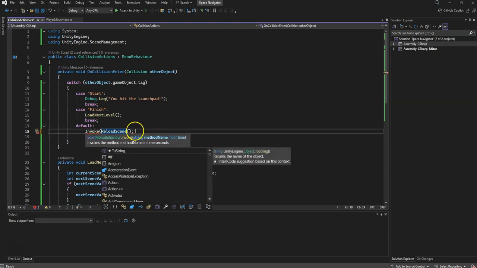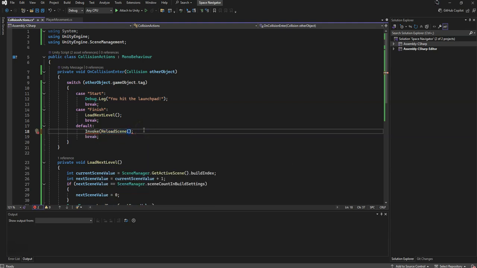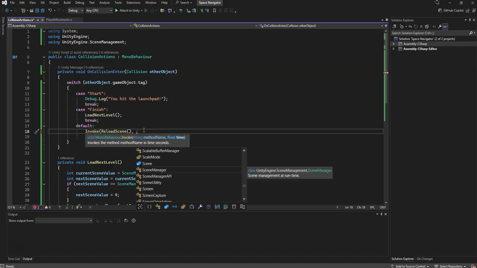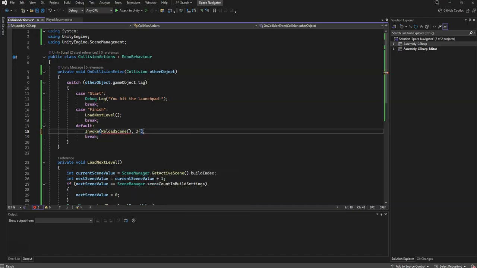So I'm going to use invoke. I'm going to add some parentheses here, then a comma, and I'm going to give it a value. Let's just say 2f, which is our float. Now notice it does give me an error here, so I have to put quotations around this, because remember, this is a string literal.